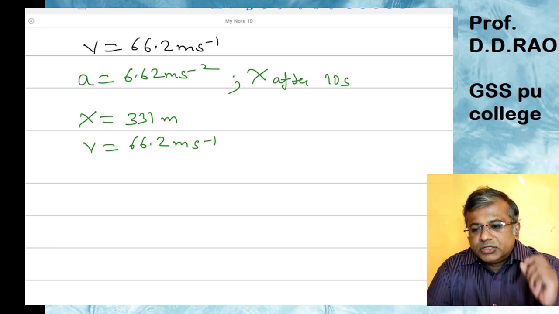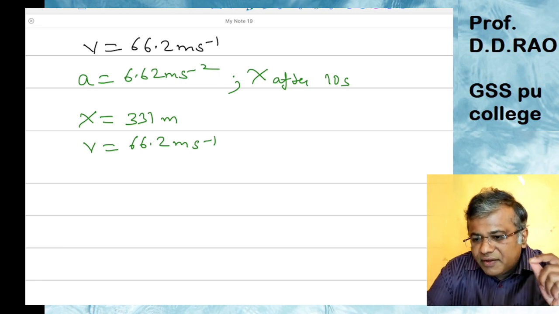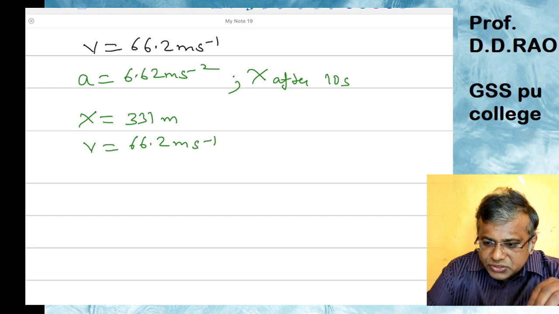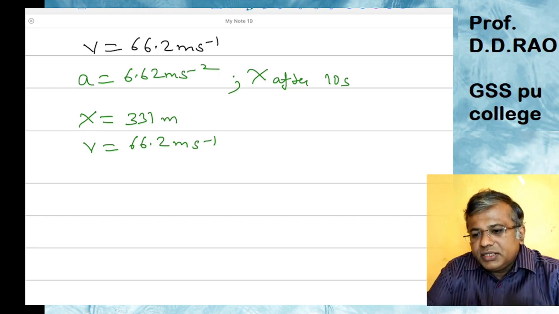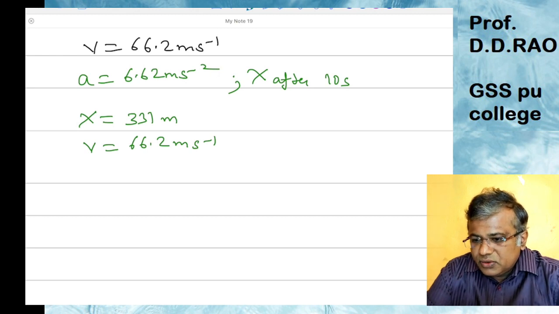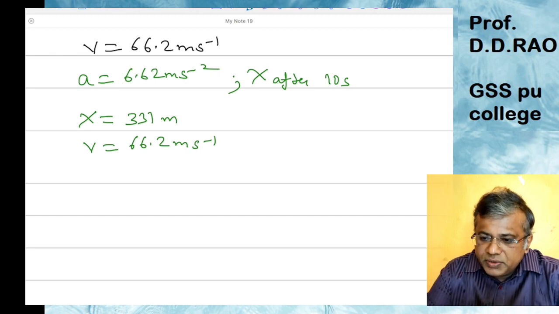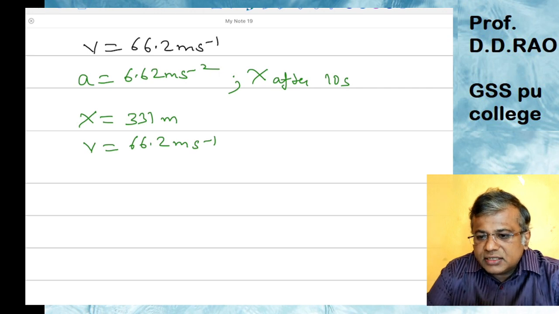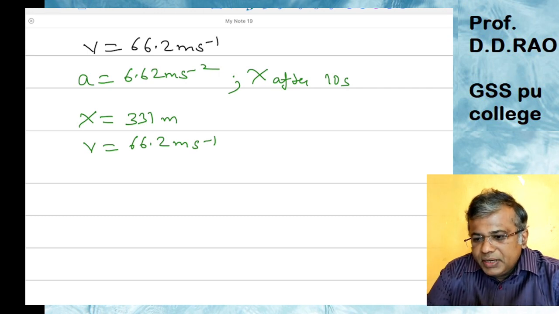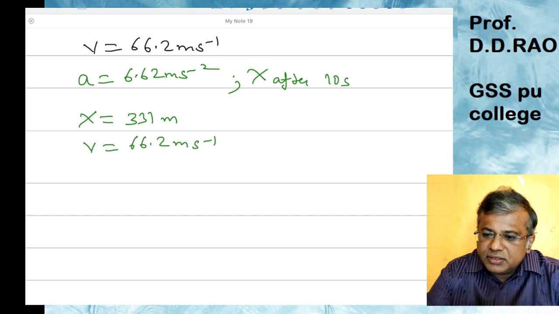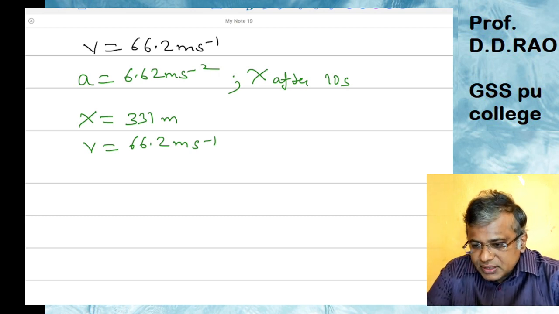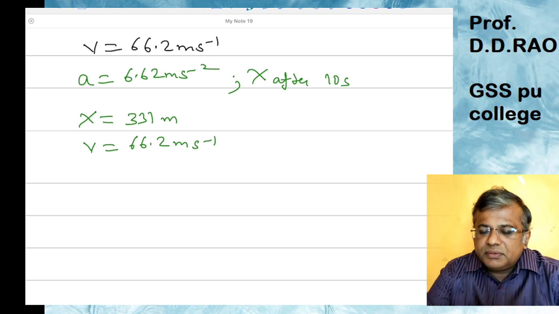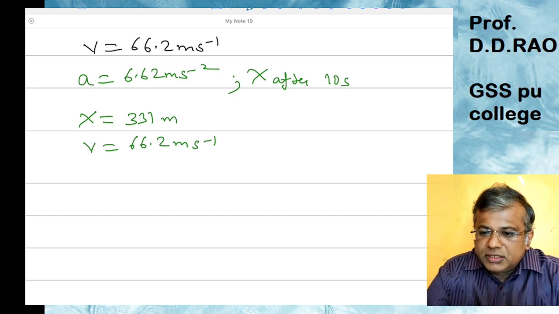In the assignments, I will be giving you 5 such questions with different values of mass and so on. So please complete that assignment. In today's lecture, I'll finish the lecture here. Please do the problems based on this type of question. I'll be sending you 5 assignments on this. And in the next lecture, we'll go to the last part, the banking of roads. Thank you.